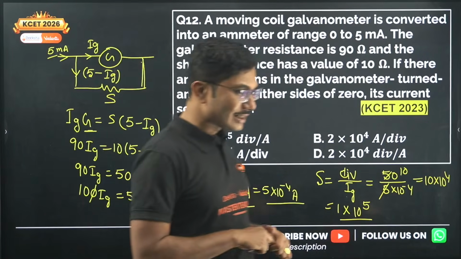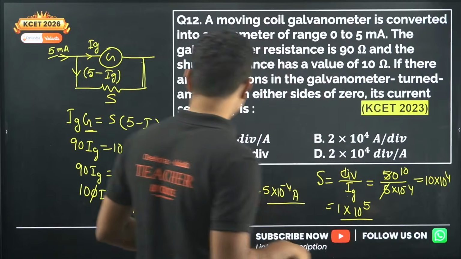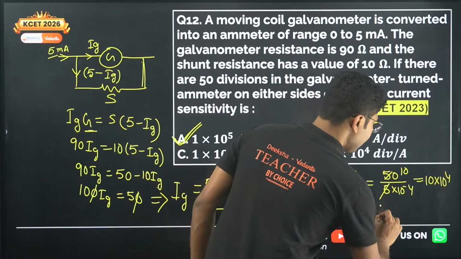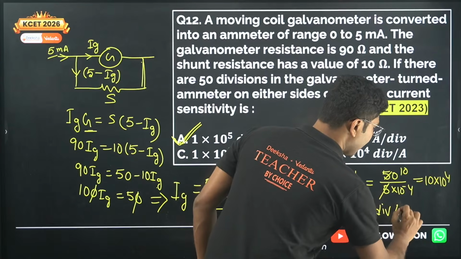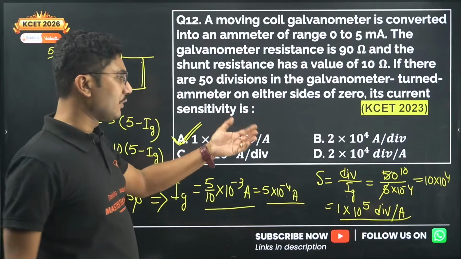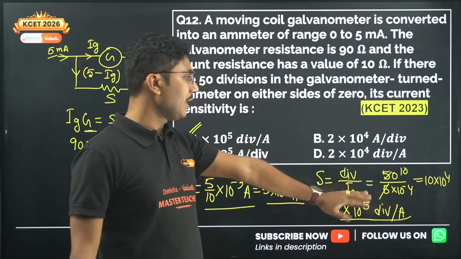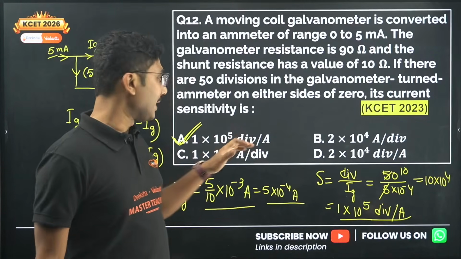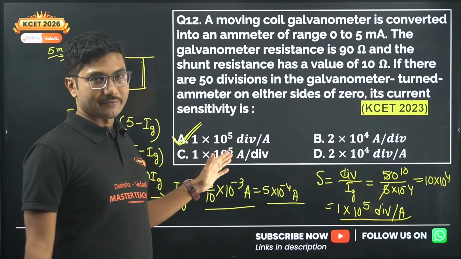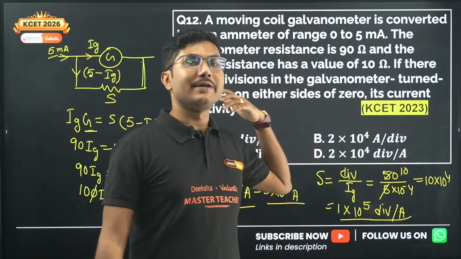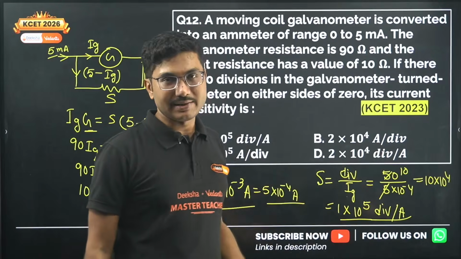Now Nagaraja is saying option 12C. No, not 12C. It is division per ampere. Unit is division per ampere, not ampere per division. If you calculate ampere per division, then it will be 10 to the power of minus 5. But here it is given as plus 5. So understand that. In some books they give ampere per division as the sensitivity, I know.